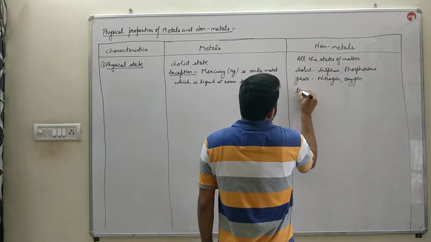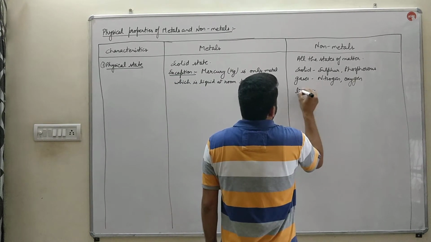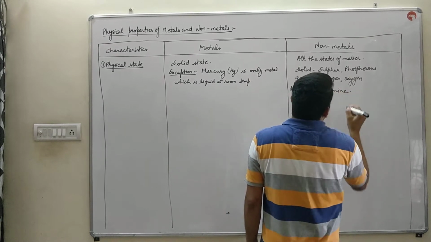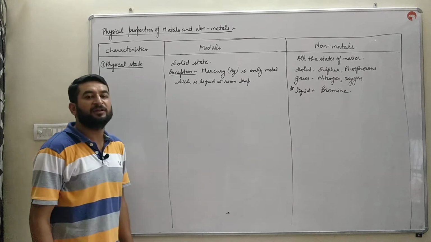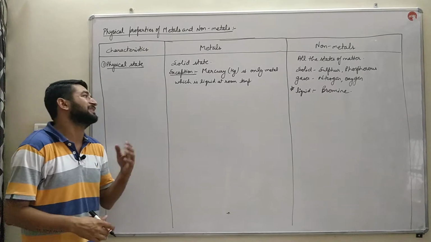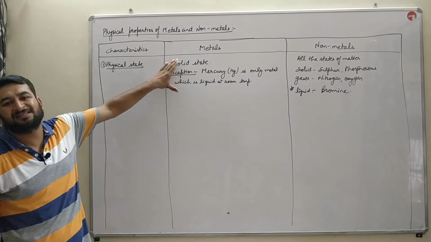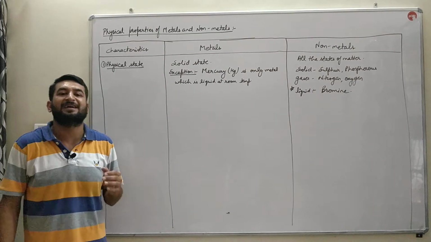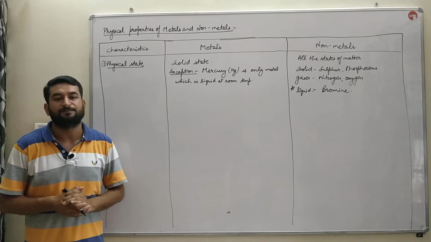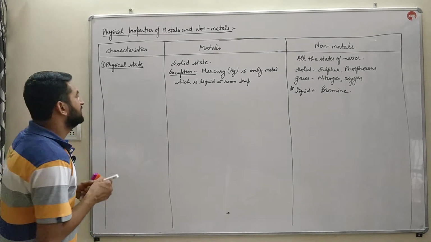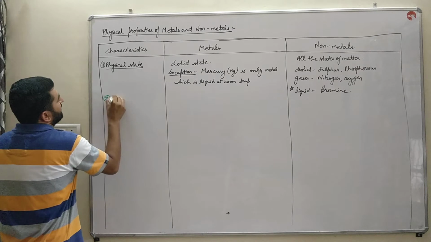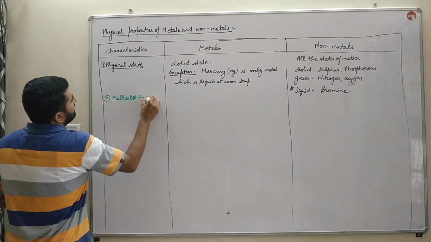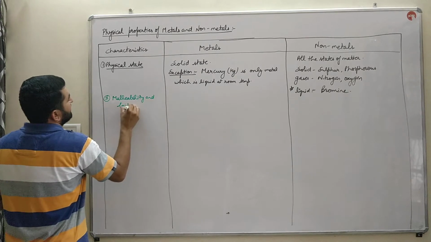And the last one, liquid form, a very important one. Bromine is the only non-metal which is found in liquid state in nature. So generally metals are found in solid state, whereas non-metals are found in the solid, liquid as well as in the gaseous form. Next property on which we differentiate the metal and non-metal is malleability and brittleness.